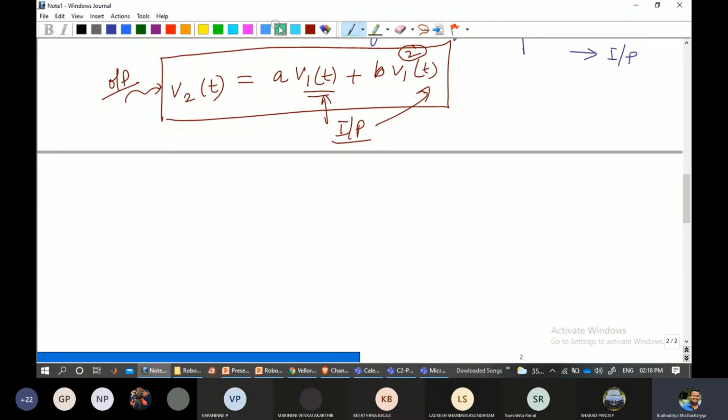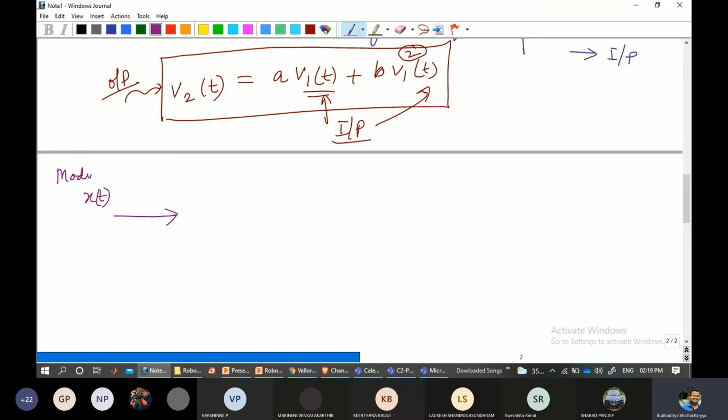Now let's draw the circuit, the pictorial description of a square law modulator. This is the message signal, please write it down with me. This is the modulating signal x(t), the baseband signal.